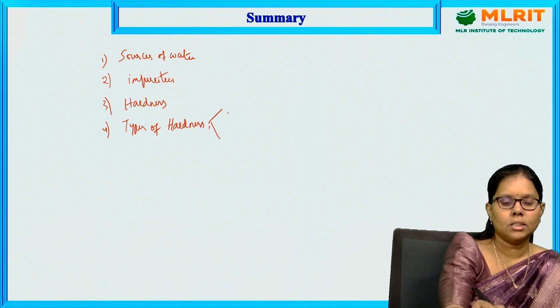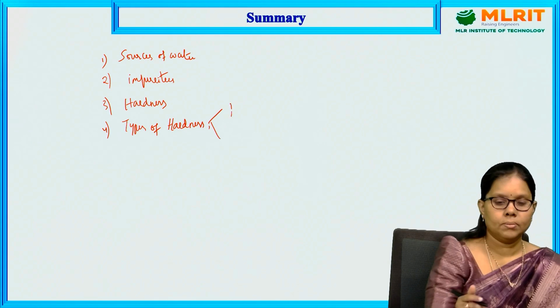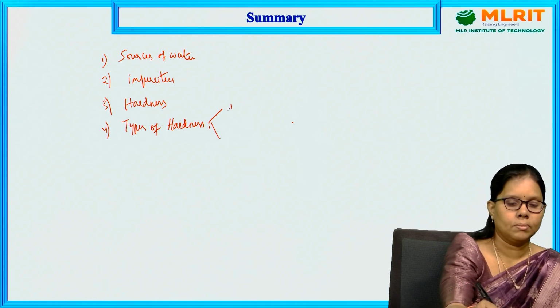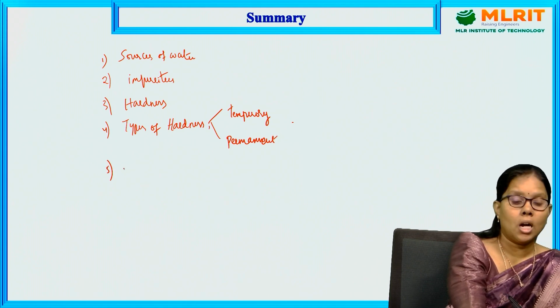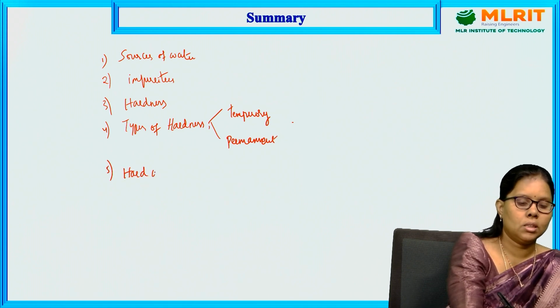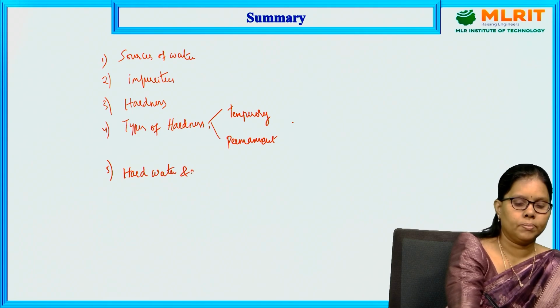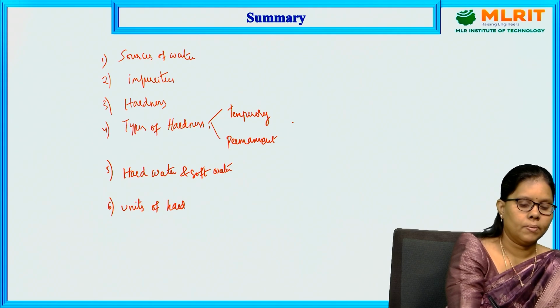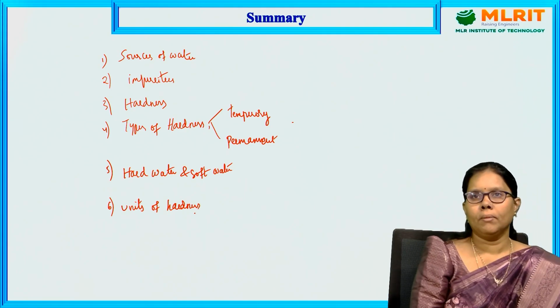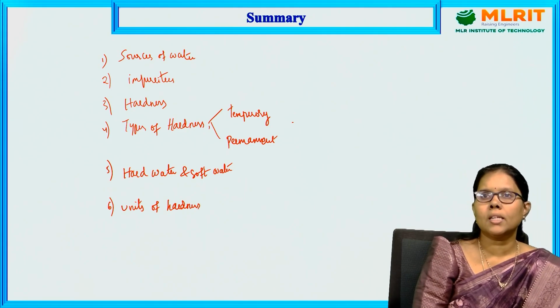We also learned the types of water, hard water and soft water, and the units of hardness like ppm, milligrams per liter, degree Clark and degree French.